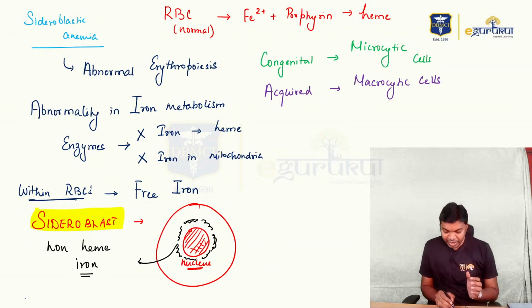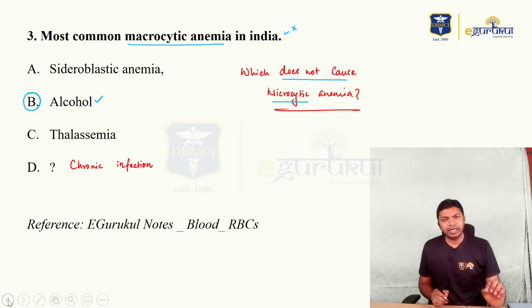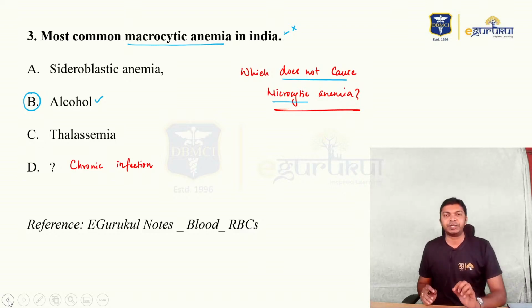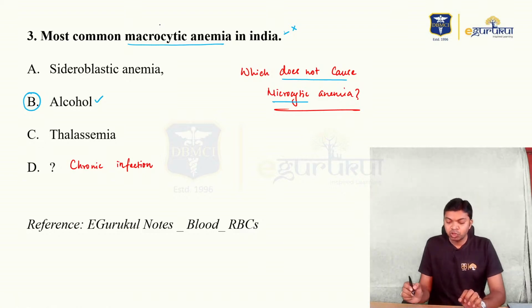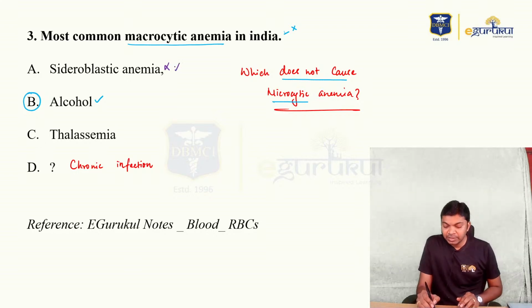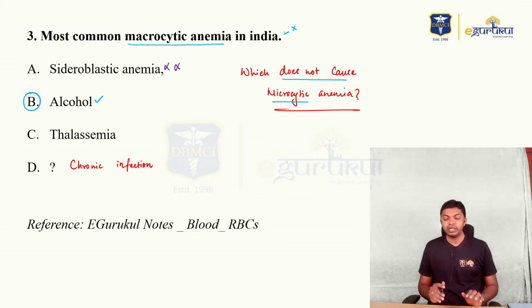So, applying this knowledge to the question, is it a very common condition? Absolutely not. Sideroblastic anemia is not a common condition. So if the question is most common macrocytic anemia, sideroblastic anemia is not the right answer. If the question is which does not cause microcytic anemia, again sideroblastic anemia is not the right answer because it will cause microcytic anemia. So in either case, option A is ruled out.